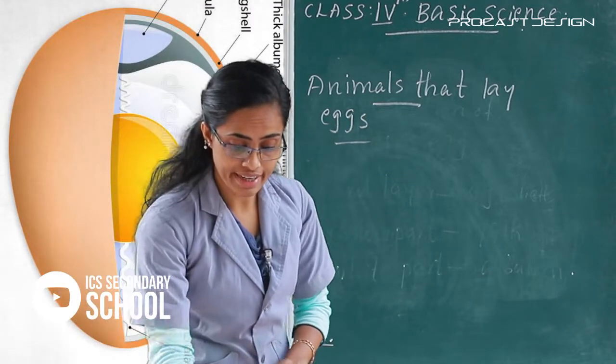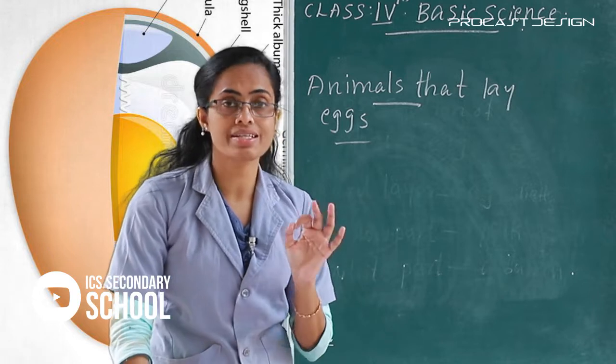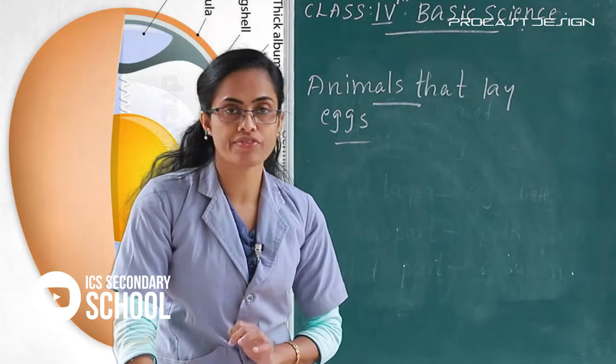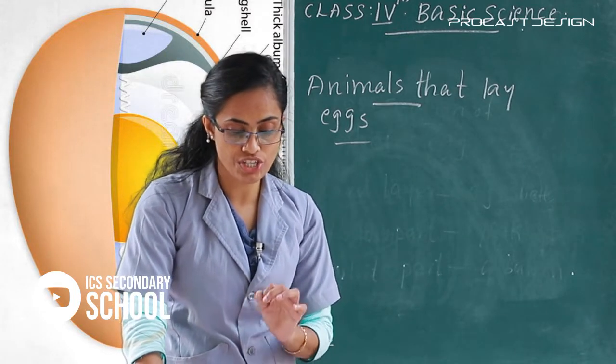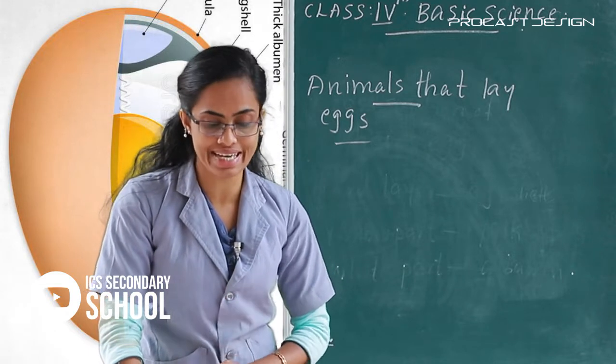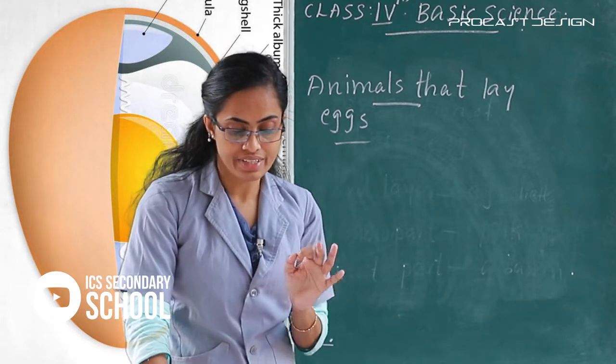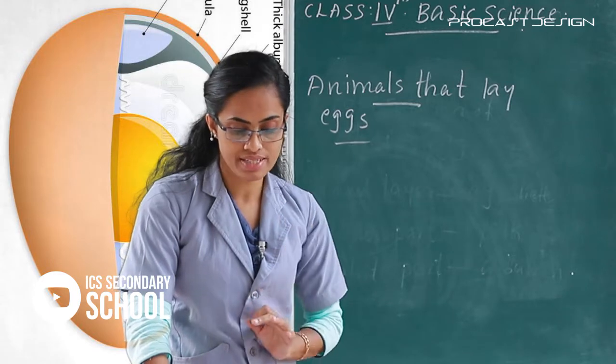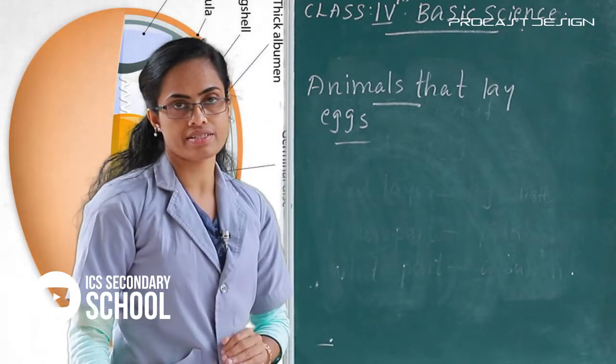Animals that lay eggs, different examples: animals such as birds, butterflies, snakes, fish, frogs and snails lay eggs. Young ones come out from these eggs.